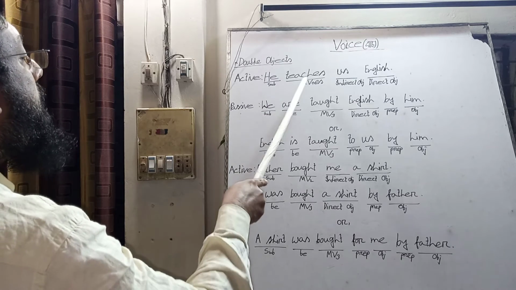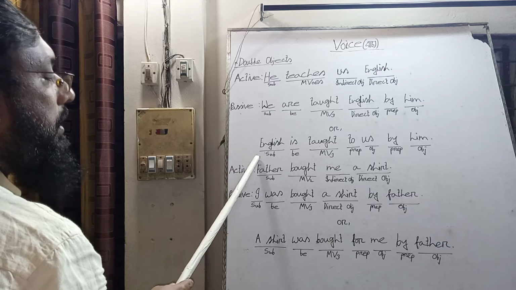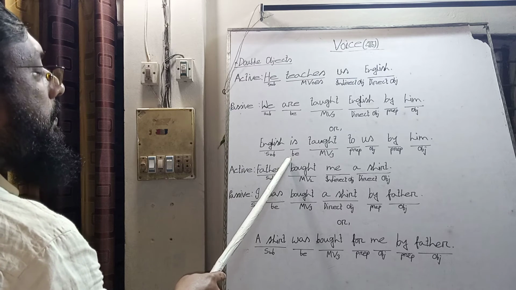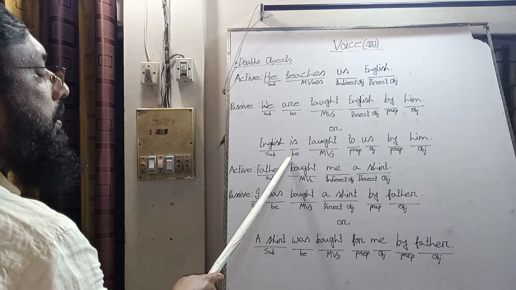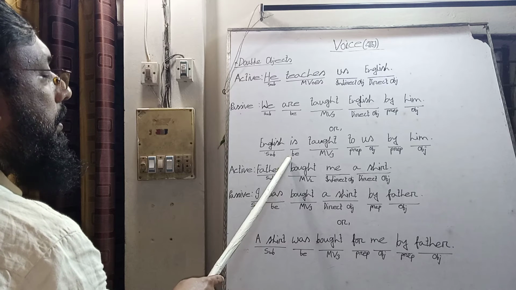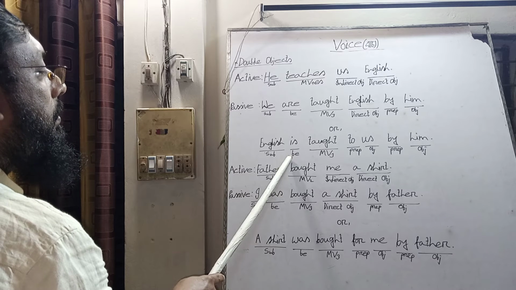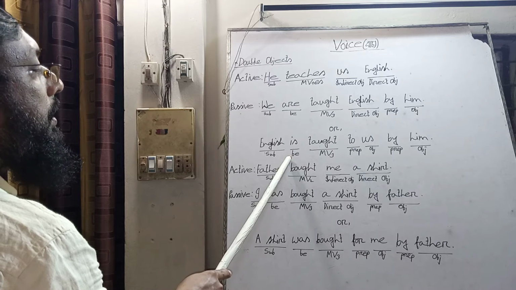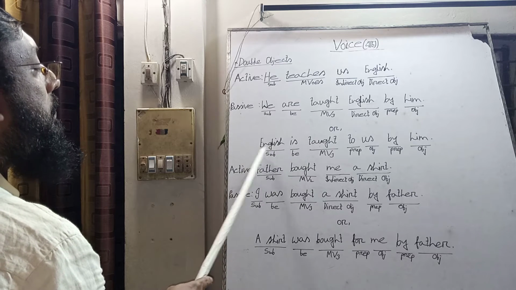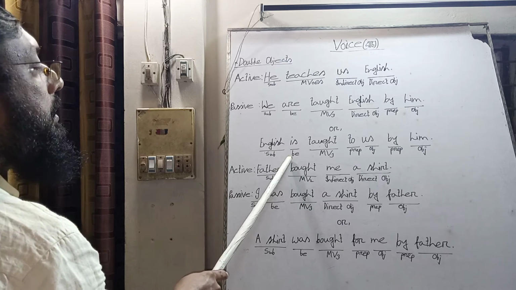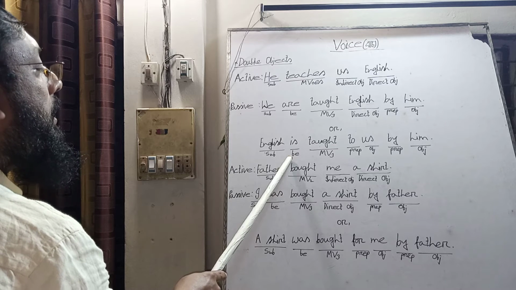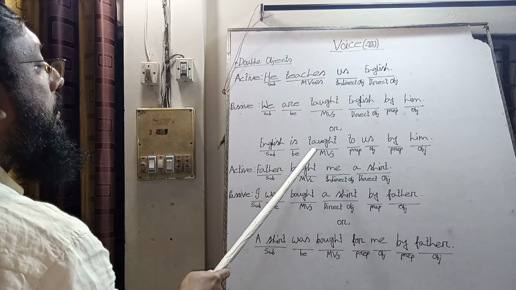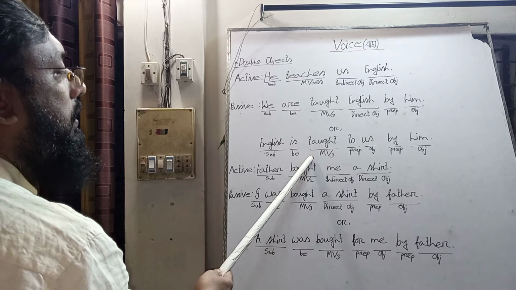It is present indefinite tense, and the subject English is third person singular, so we bring is, because in present indefinite tense in passive voice we bring the be verbs am, is, are as auxiliary verbs, and is is used only with third person singular. Then we make the main verb into past participle.